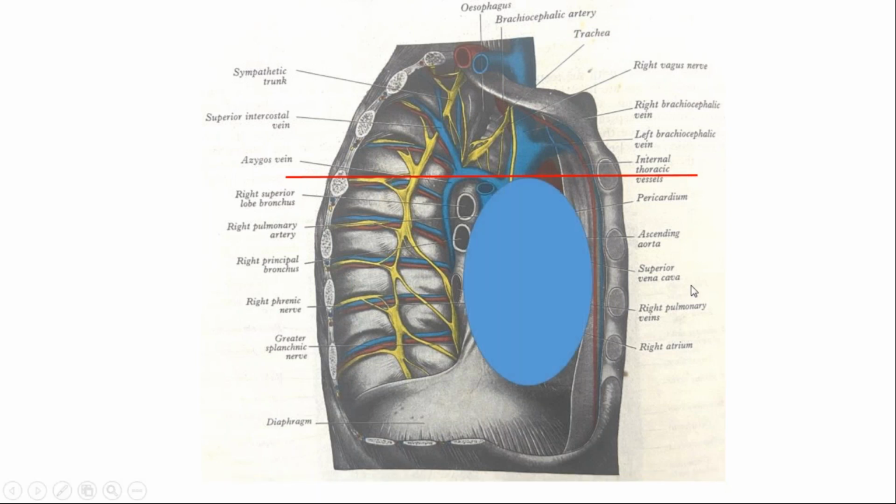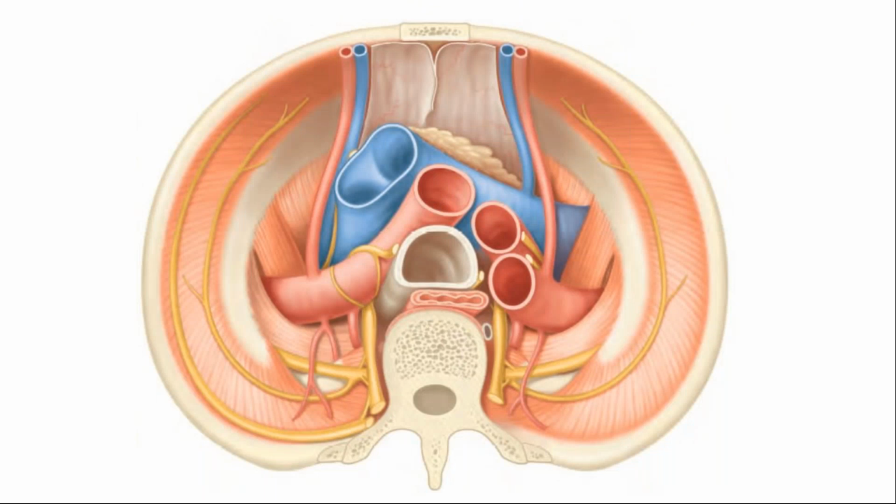Then we have an important structure here. Now this is a superior view. We are trying to look into the thorax from above, and towards your right is the left of the person. It is not exactly a section because you can see the whole of the rib. In any usual axial skeleton, you will never find one continuous rib. You will always find parts of the rib. So it is a schematic diagram to show you the interior of the thorax as seen from above. So this is the left side and this is the right side.